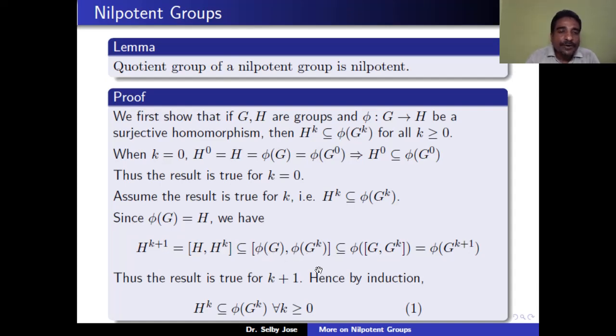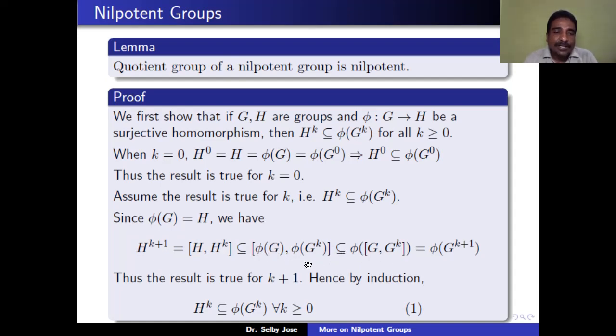But phi is a group homomorphism. So any basic generator of the commutator group looks like the commutator of phi of x, phi of y, where x is in G and y is in Gk. So the commutator of phi of x, phi of y is the same as phi of x into phi of y into phi of x inverse into phi of y inverse, because phi is a group homomorphism, which is the same as phi of x, y, x inverse, y inverse. That means phi of the commutator of x, y. But the commutator of x, y belongs to the commutator group of G, Gk. Therefore, that belongs to phi of the commutator of G, Gk.